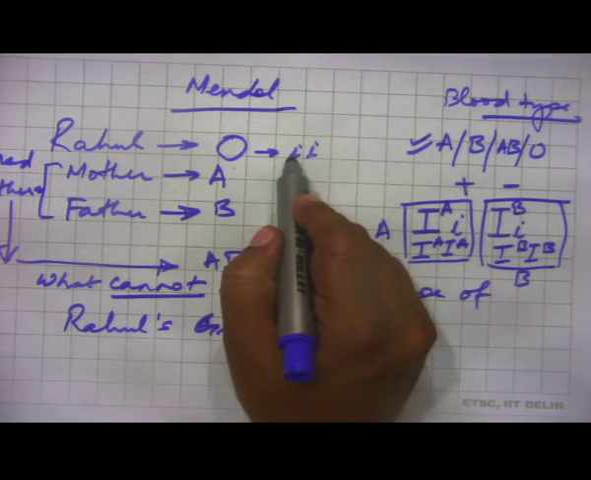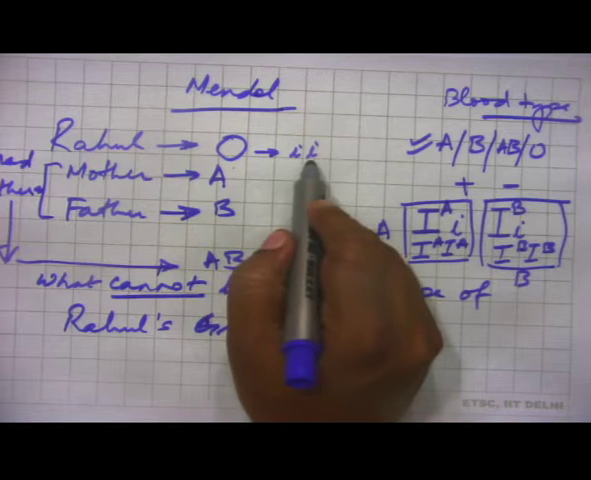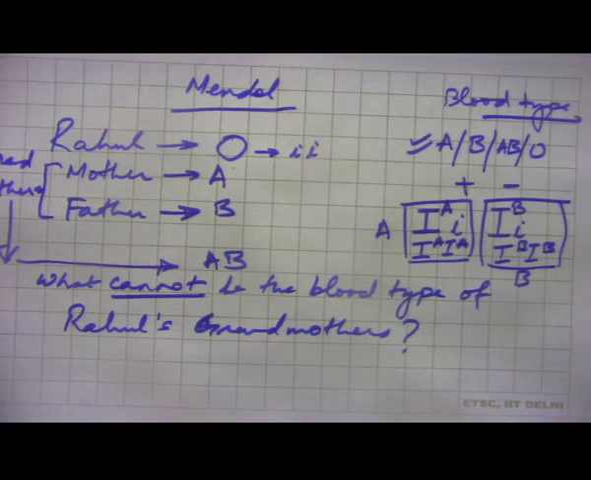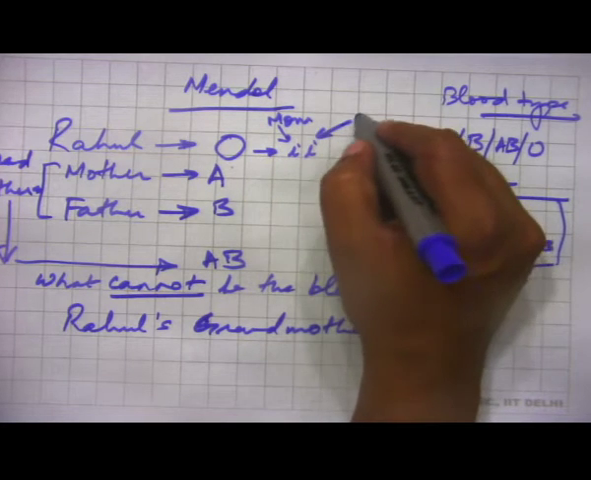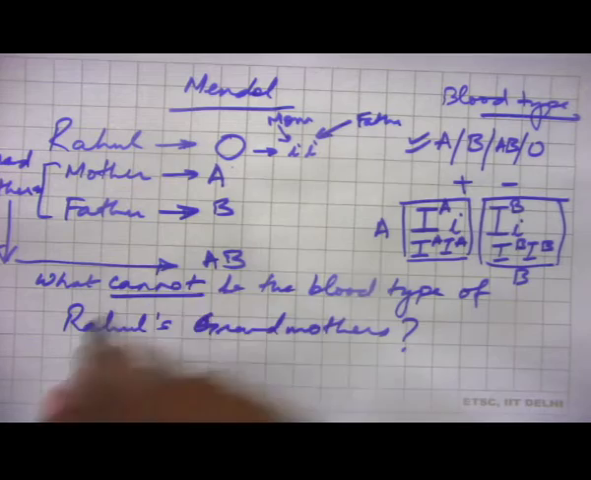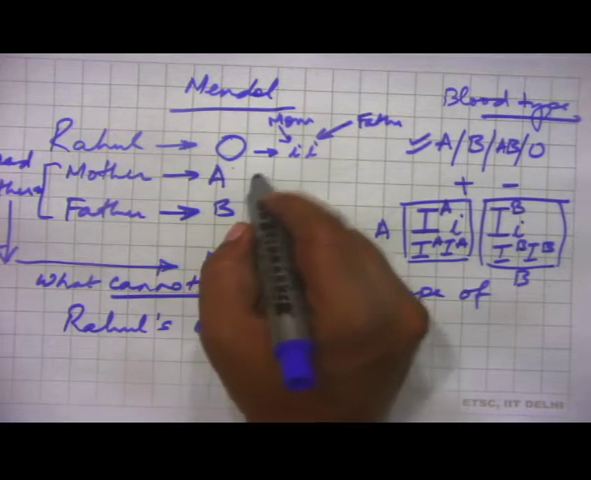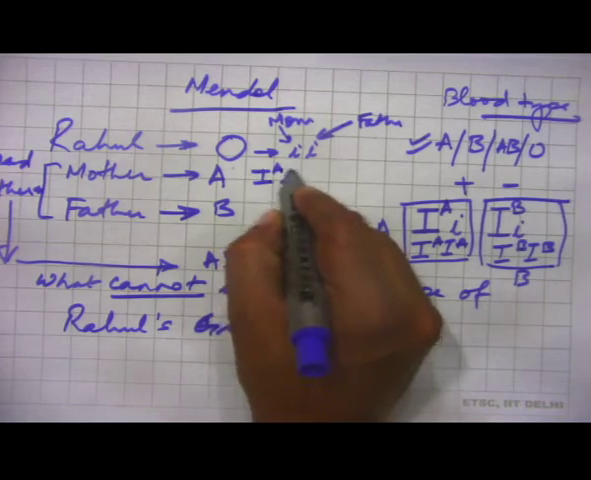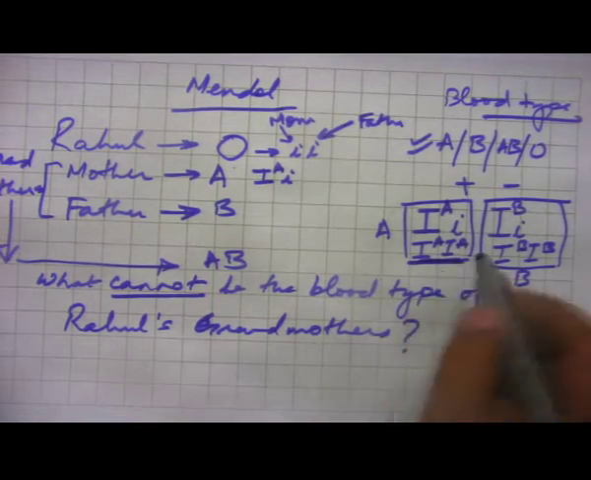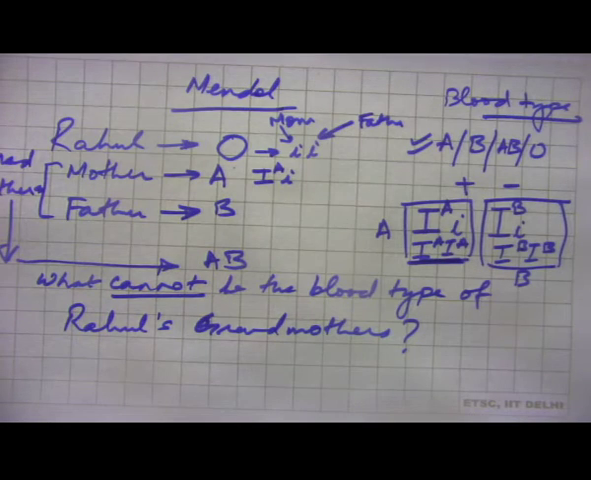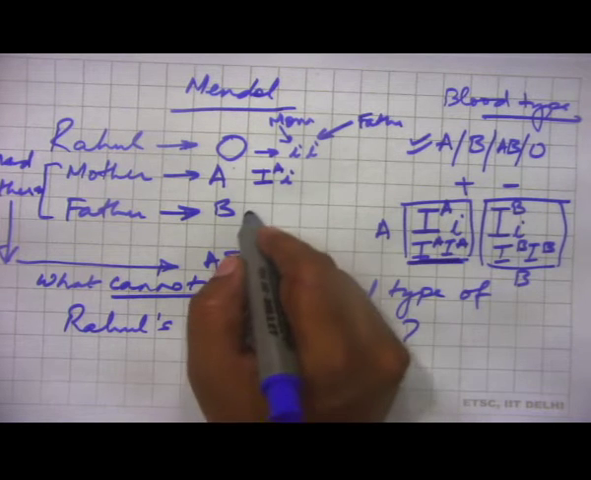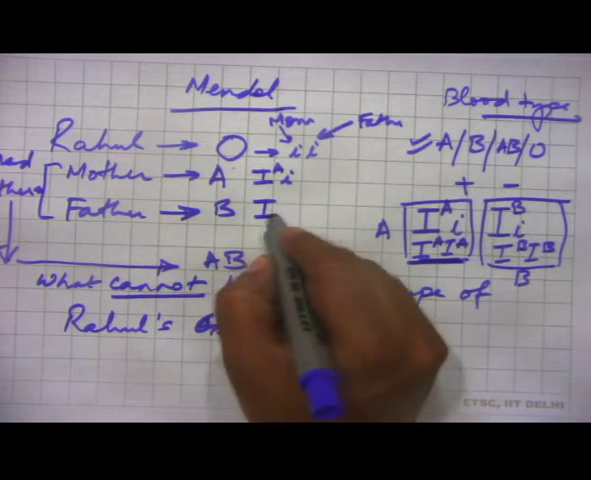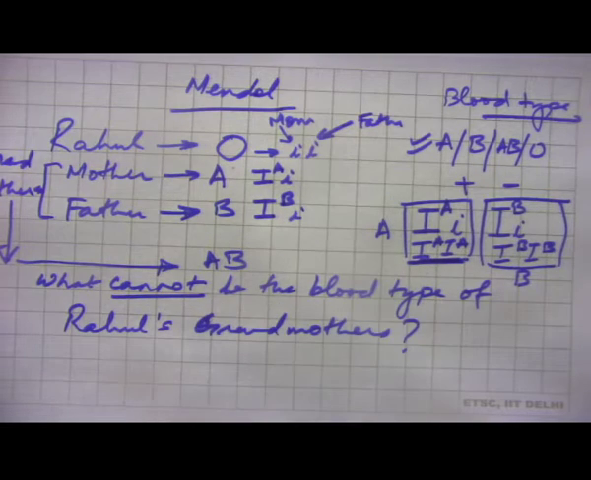Now, since Rahul has two i's which are both recessive, one i each must have come from father and mother. So, let us say this came from mom and this came from father. Therefore, if the mother is A, then Rahul's mother must be I A i, because it cannot be this, otherwise Rahul would have had one dominant A allele. On the other hand, father has blood type B, therefore, father must be this.